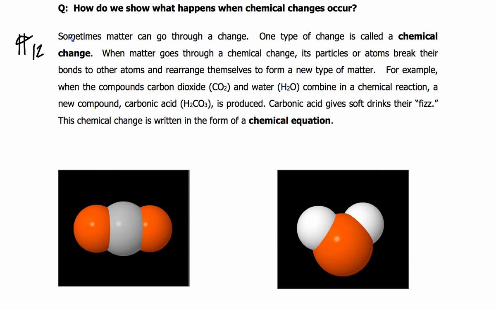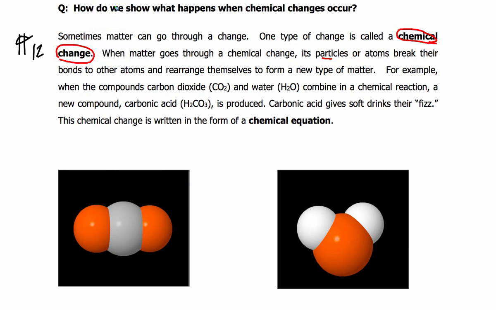So let's read this. Sometimes matter can go through a change. One type of change is called a chemical change. So let's just kind of get that circled right now. Chemical change. So when matter goes through a chemical change, its particles or atoms actually break apart. They break their bonds to other atoms, and they rearrange themselves to form a new type of matter. So let's get our green marker right now, and let's get this marked.